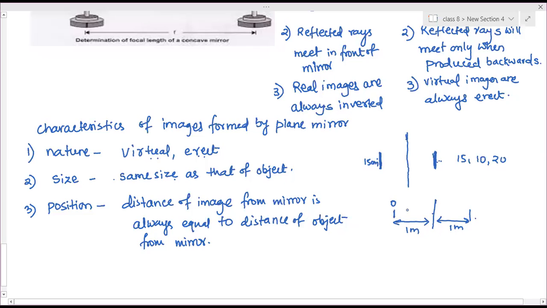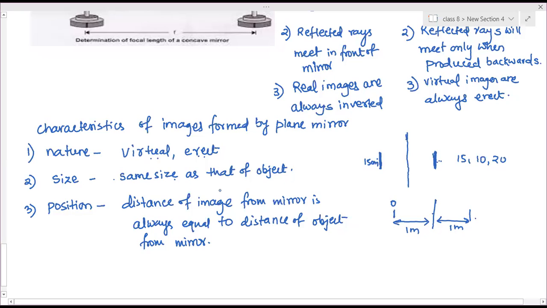Now if this object moves 20 centimeter towards the mirror, what is the distance between the image and the object? Object is at 1 meter, image is at 1 meter now.